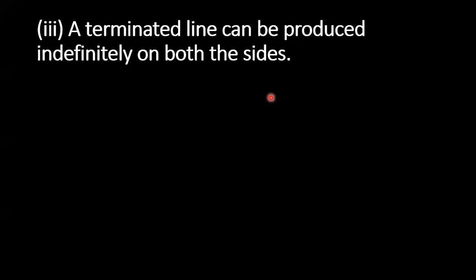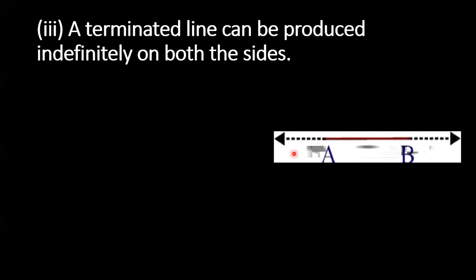Am I clear, children? A terminating line means a line segment can be produced indefinitely on both the sides. Yes, I can produce. Here A and B is a terminating line, so I am producing indefinitely in both directions. True or false? True, ma'am.